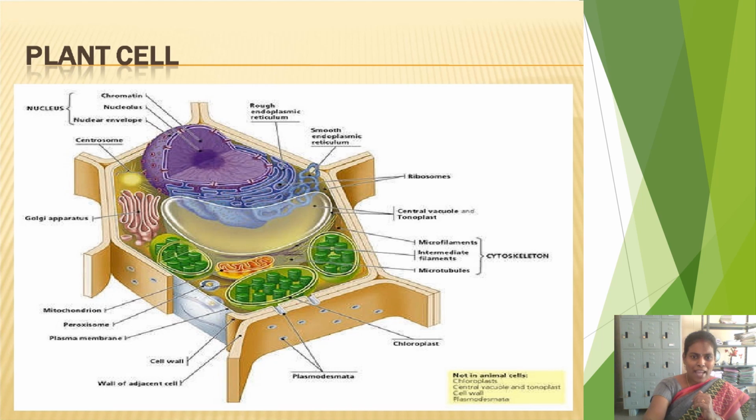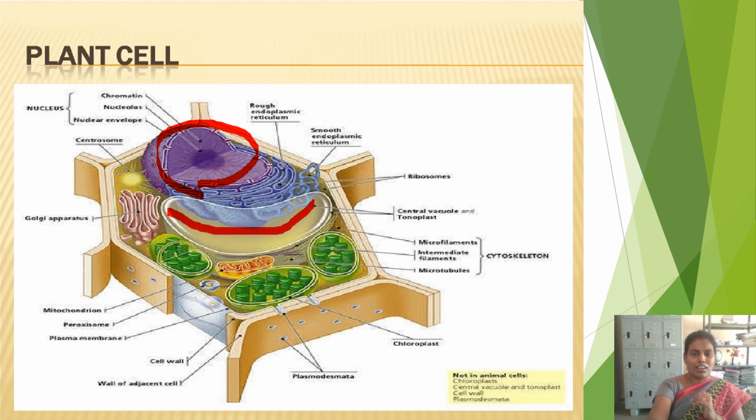Look at this plant cell. It is hexagonal in shape. The nucleus is pushed towards the peripheral region. This purple color organelle is called the nucleus. It is towards the side, and this sap is called the vacuole. A large vacuole is present in the cytoplasm, and these green color structures are called chloroplasts, that means plastids. Already we have learned about plastids, which give green color to the leaves, due to the presence of the pigment chlorophyll.